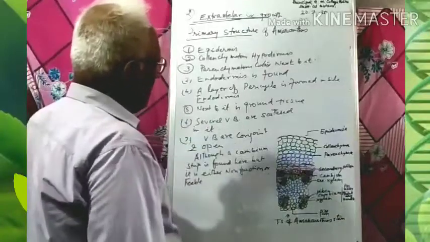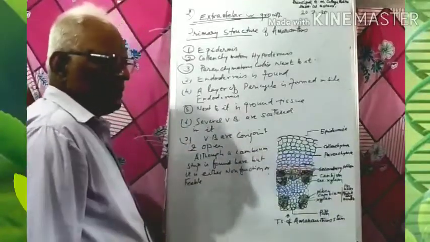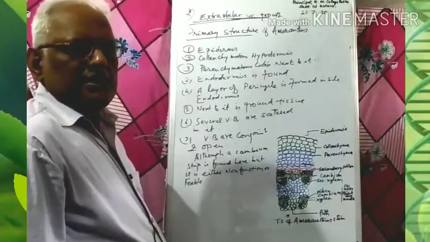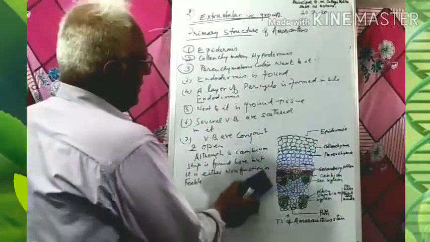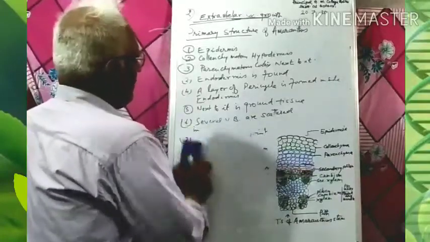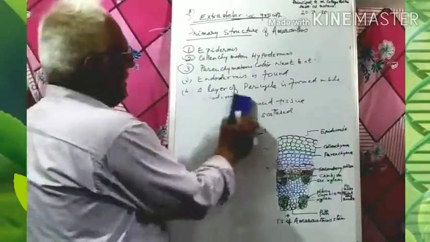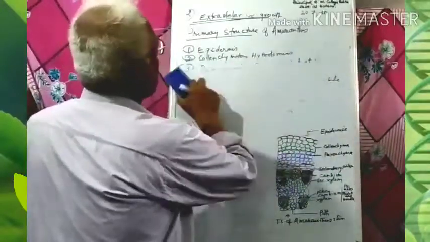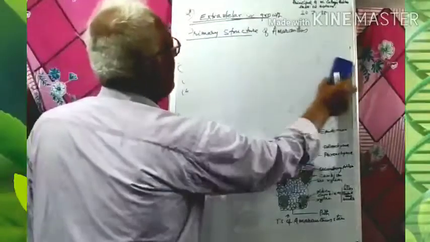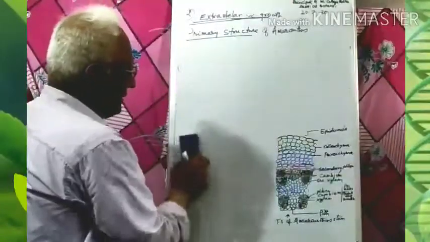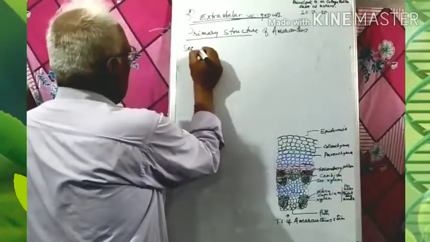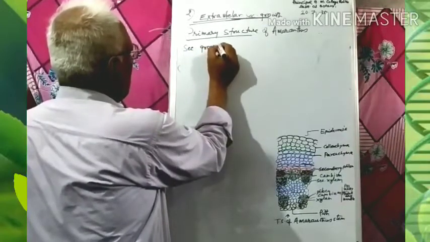These vascular bundles are conjoint and open, although cambium is found, it is feeble or non-functional. So what happens? The cells of the pericycle start to cut cells when the secondary growth starts.